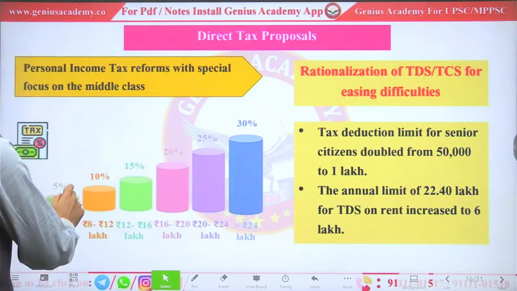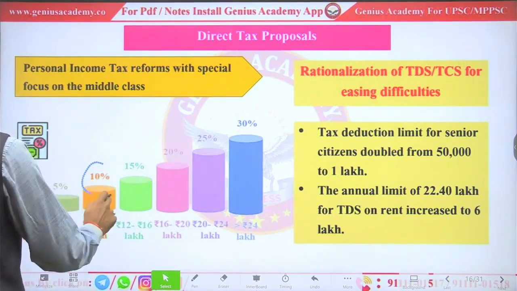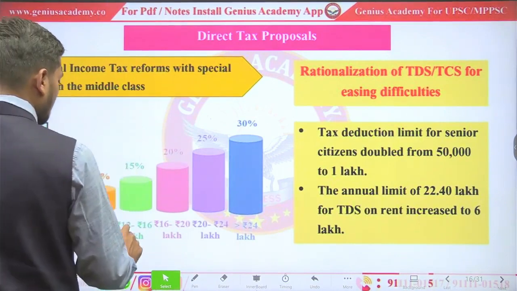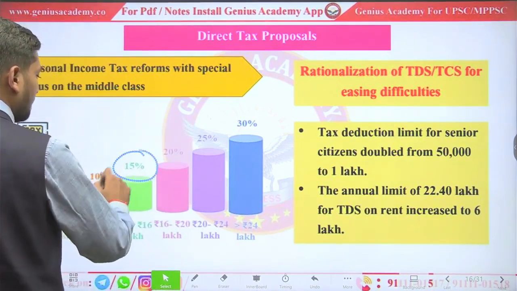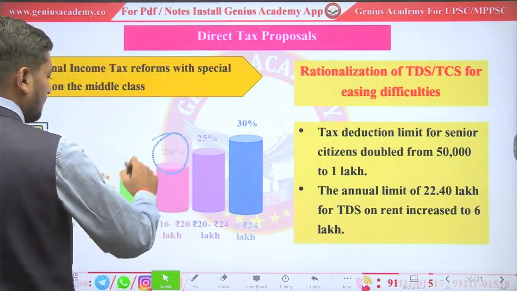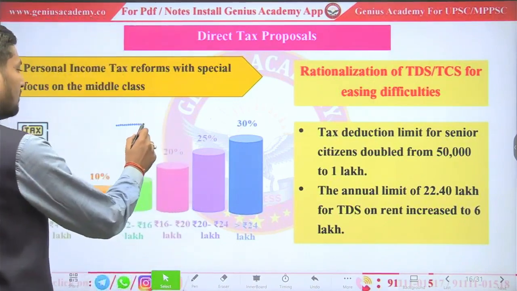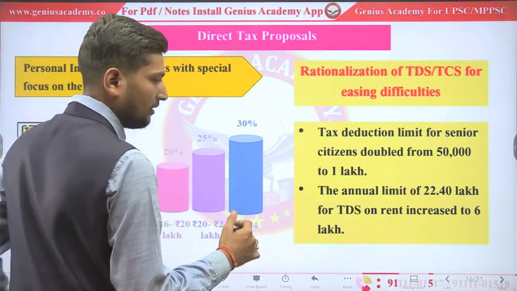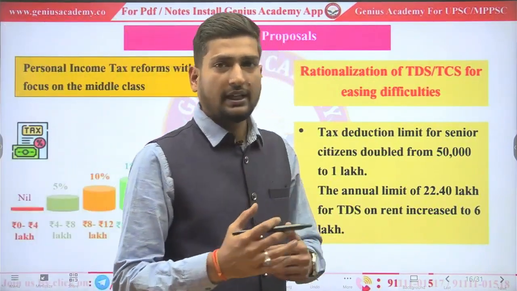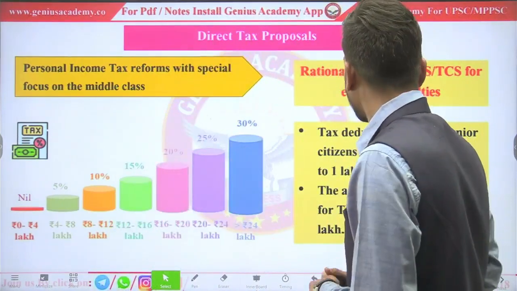They have to pay 5% on 4 to 8 lakh, 8 to 12 lakh they have to pay 10%, 12 to 16 lakh they have to pay 15%. And from 16 to 20, they have to pay 20%. After that, after summing and totaling the whole tax, they have to pay on their final income.